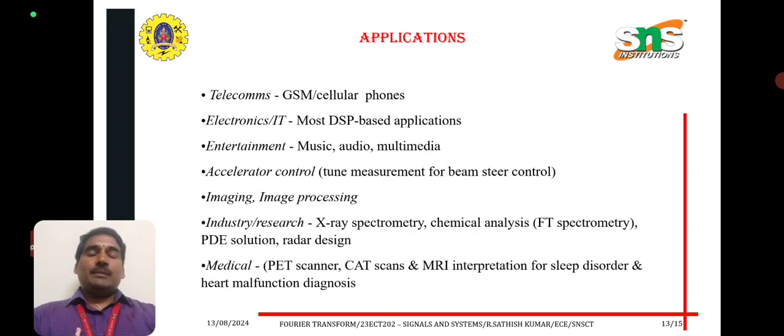Now we can see the application areas of Fourier transform. It is used in telecommunications, GSM and cellular phones, in electronics or IT, most DSP based applications, entertainment, music, audio, multimedia, accelerator control, tune measurements for beam steer control, image processing, industry research, X-ray spectrometry, chemical analysis, PDE solution, radar design, and medical applications such as MRI interpretation for sleep disorder and heart malfunction diagnosis.